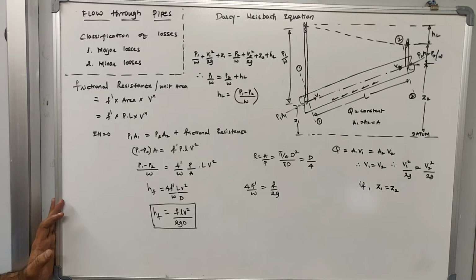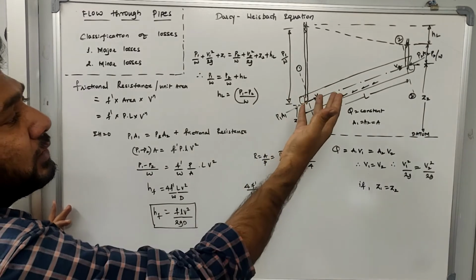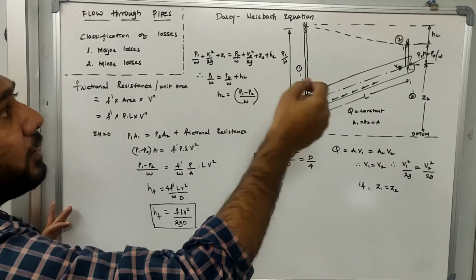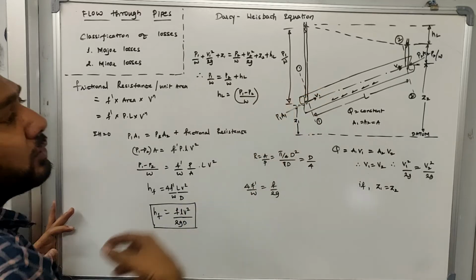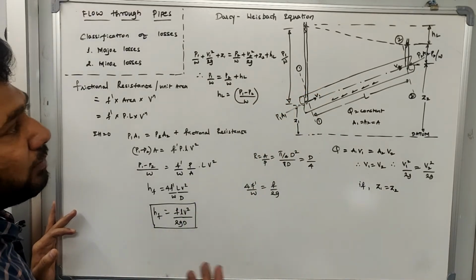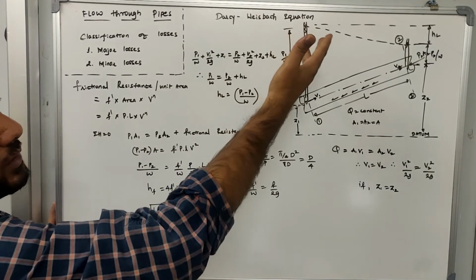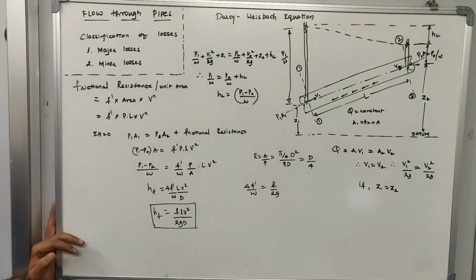First let us focus on the major loss. I just want to determine how much energy is lost because of the frictional resistance, which is called head loss due to friction. So your major loss is nothing but your head loss due to friction. To determine the head loss due to friction, I am deriving an equation. It is called the Darcy-Weisbach equation. These are the scientists who have given the equation to find out how much energy is lost due to friction in the pipe.